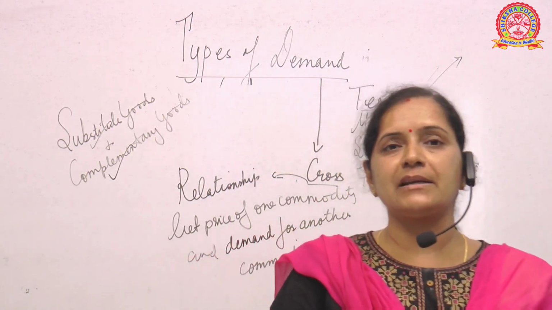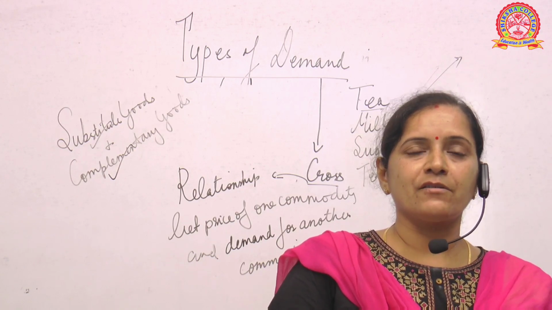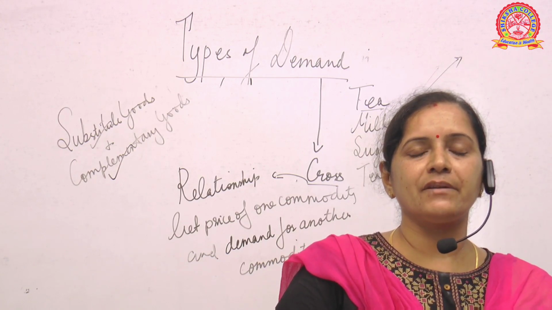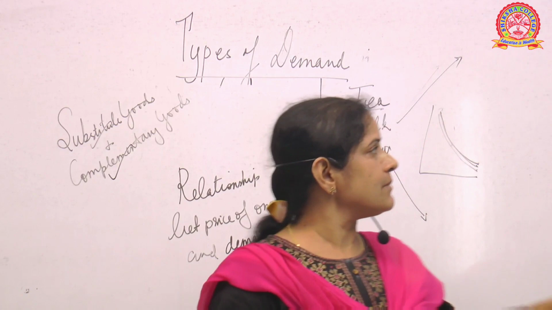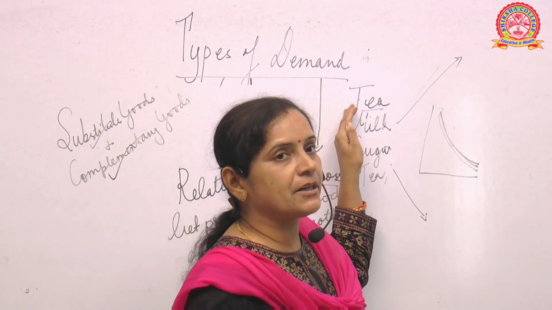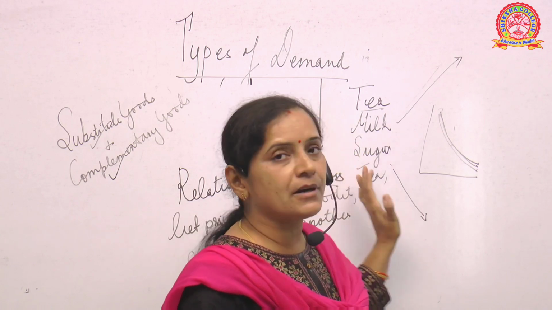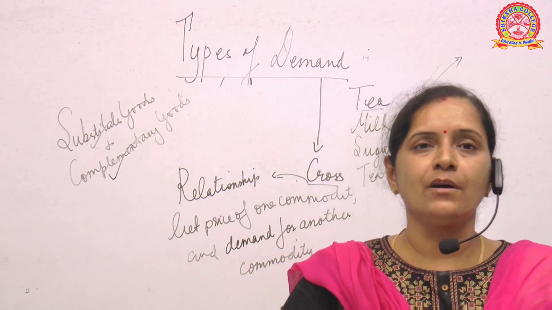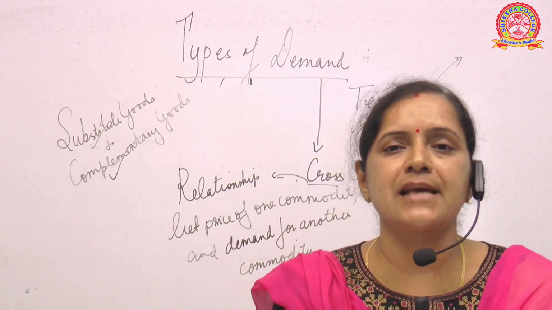Suppose the cost of milk increases, then what happens? Slowly the demand for tea will decrease. Why? Because milk is an important ingredient of tea and it is a complementary product. So all these three products are equally important to satisfy a single want, that is having tea.